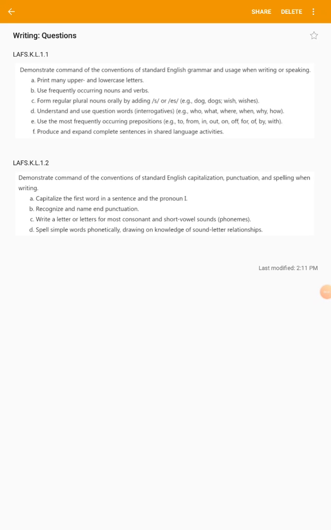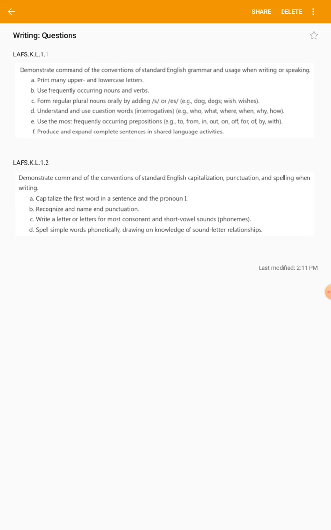Welcome back. Today we are going to continue learning about writing questions. Today's question word is who. We are going to cover Language Standard 1.1 because we will be printing uppercase and lowercase letters. We will also be understanding and using question words. Our question word for today is who.